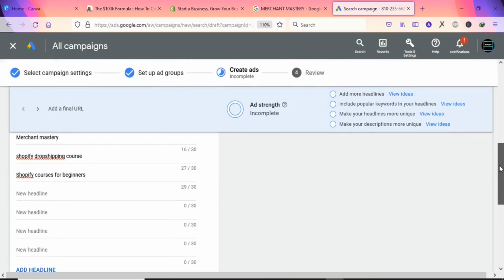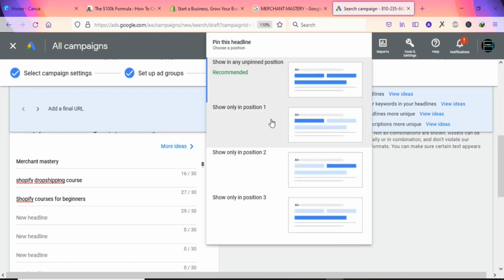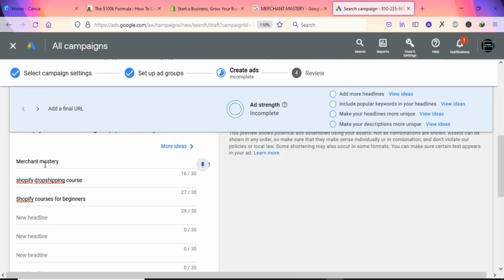What you are going to do is come right here, and then you are going to pin the position of the first headline. So here you are going to pin it. We want it to be position number 1. We want to select that. So I'm going to pin the first headline at the first position, and the other two headlines I'm going to leave so that Google can be alternating them to get the best results for me.